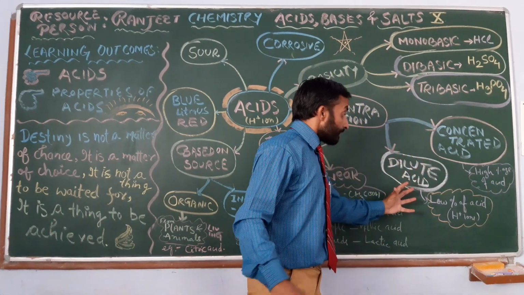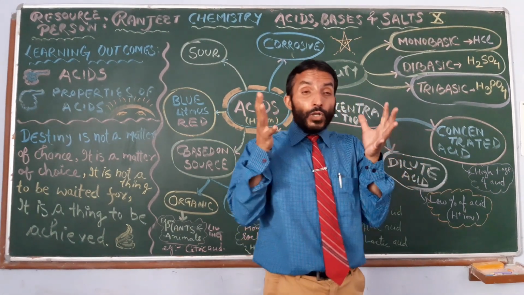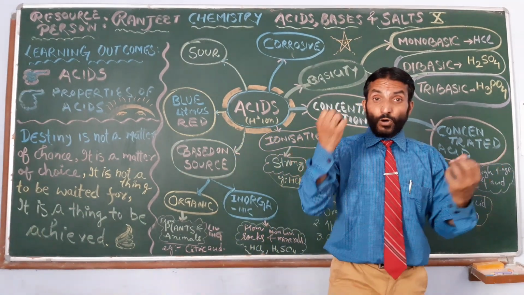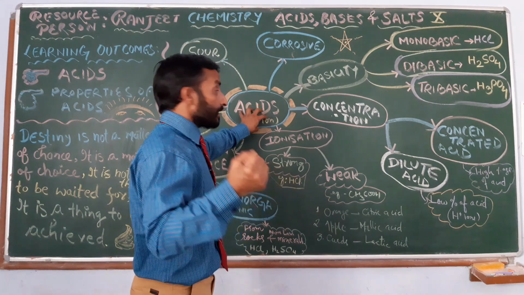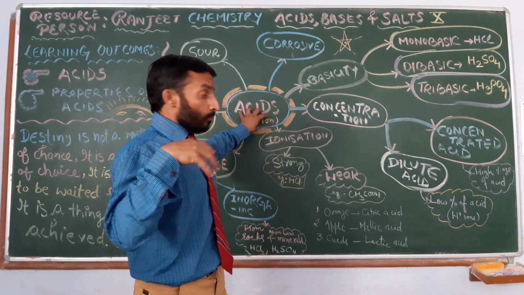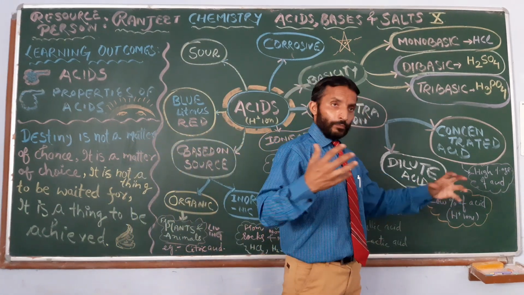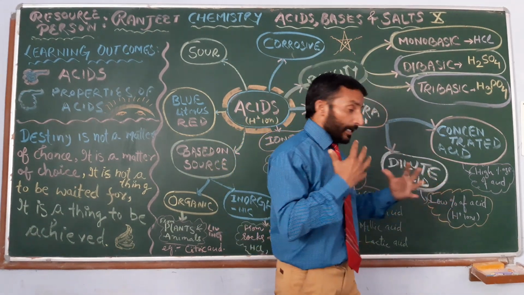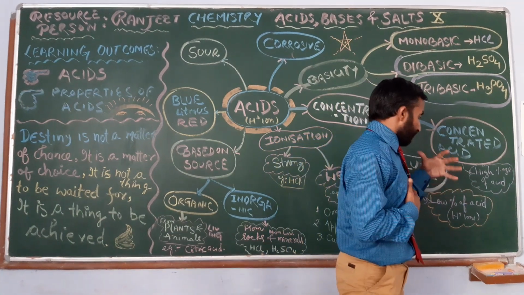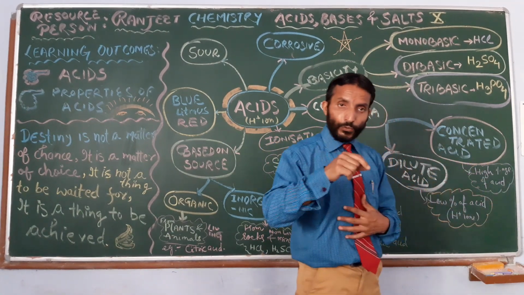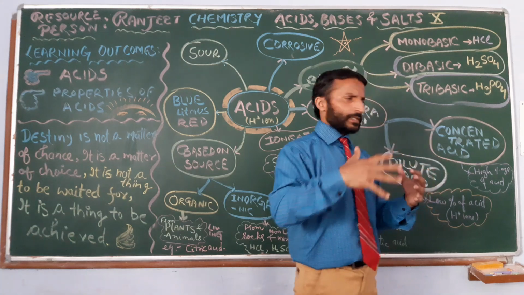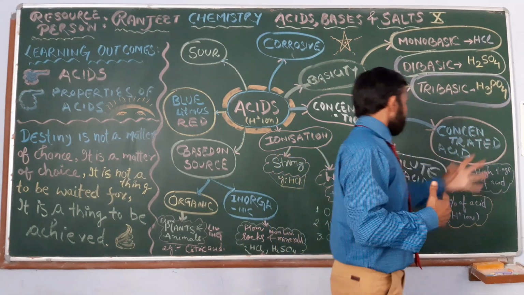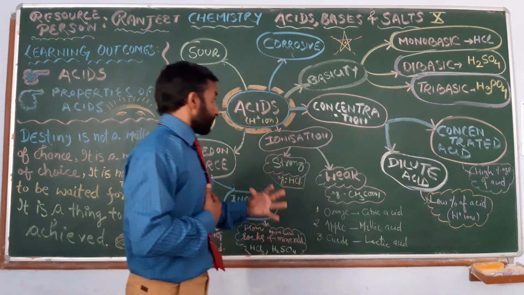Dilute acids have a low percentage of H positive ions, because H positive ion means acidic nature. The more H positive ions, the more acid. In dilute acid the H positive ions are less, so it has low power. Concentrated means powerful acid.